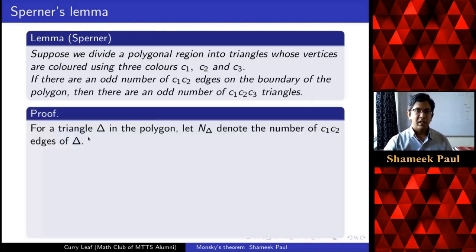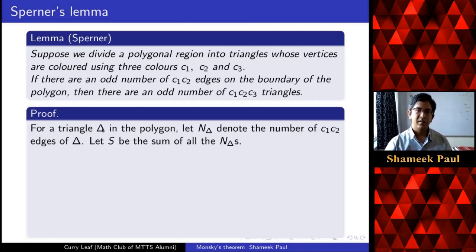So if I take a triangle in the polygon, I call n delta the number of C1, C2 edges of that triangle. So for example, if I have a rainbow triangle, then there is exactly one C1, C2 edge. And I take S to be the sum of all the n deltas.